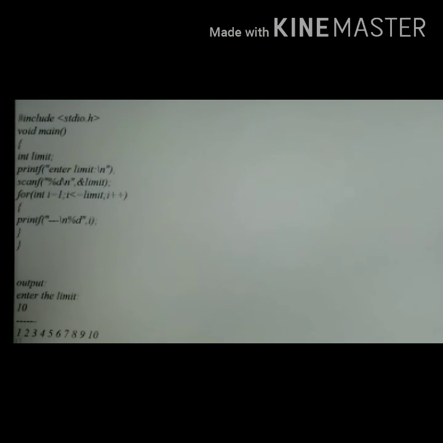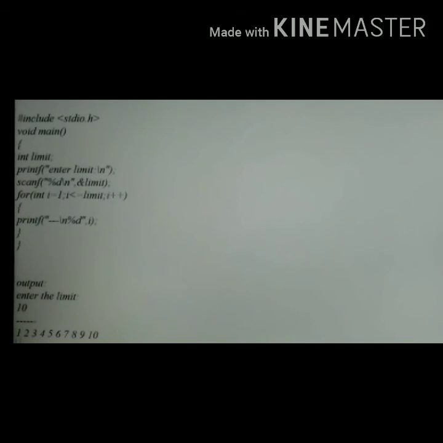That means the loop will be updated. So this is the for loop. If i reaches 11, then it checks the condition i <= limit. It is obviously false. Then it will come out from the for loop, and the main method will also be closed. So this is the code for the above problem statement.